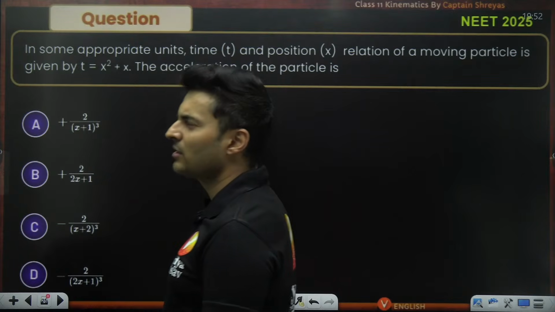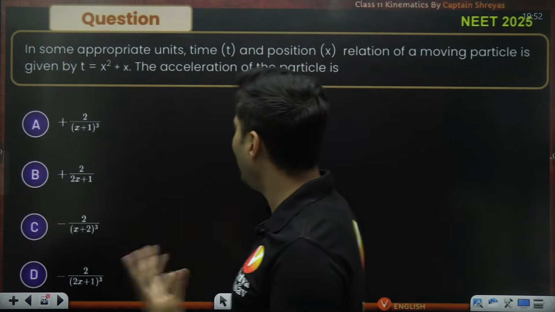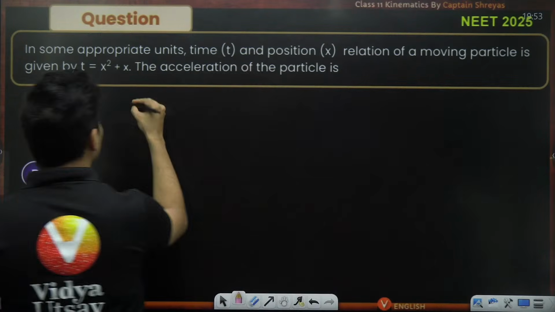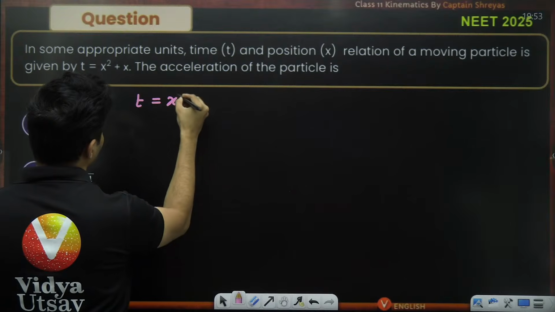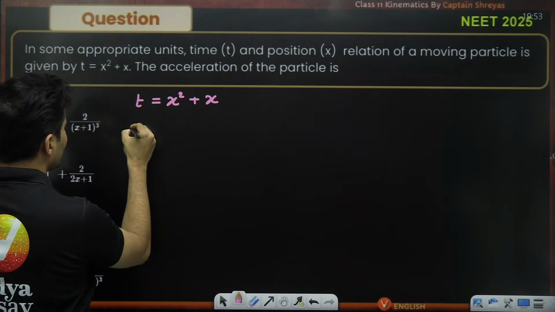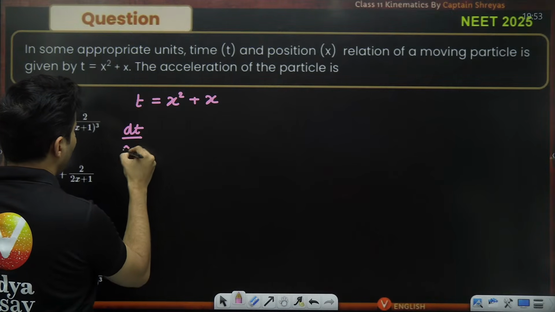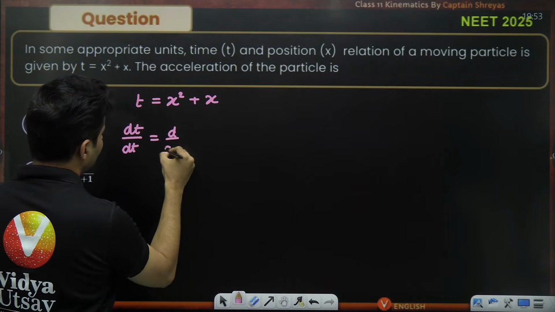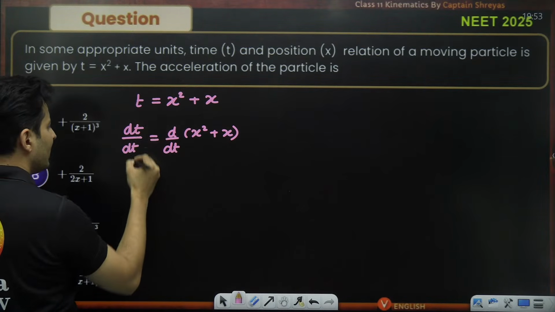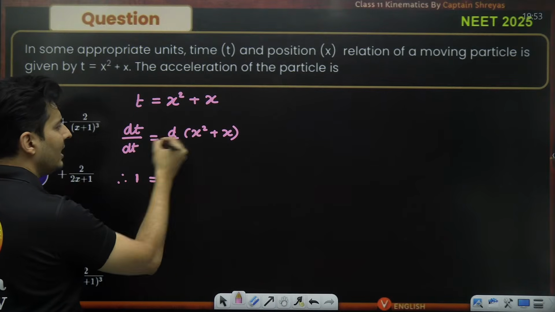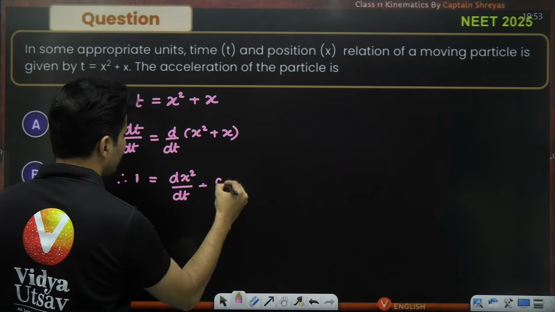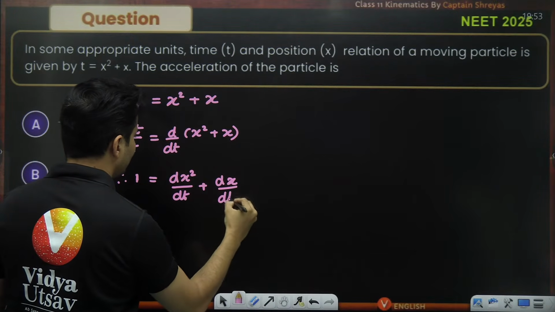Time is given as a function of x, sir. How do I find acceleration now? Because this is x square plus x, you cannot just do it. Okay, first let me write it down. t is x square plus x. What will happen if I just take the simple derivative here? So this will be dt by dt is d by dt of x square plus x. The derivative of t with respect to t is 1. I've just taken the derivative on both sides. This is the derivative of x square plus the derivative of x with respect to time.